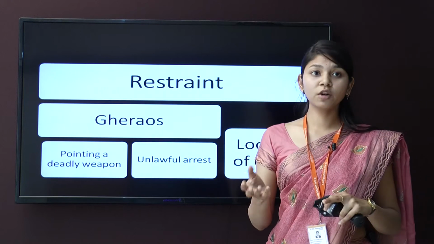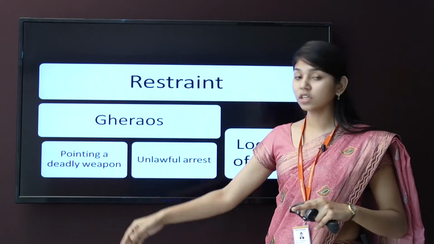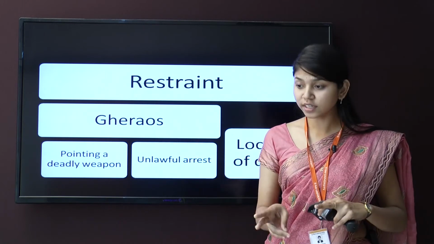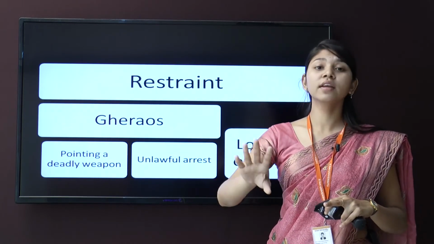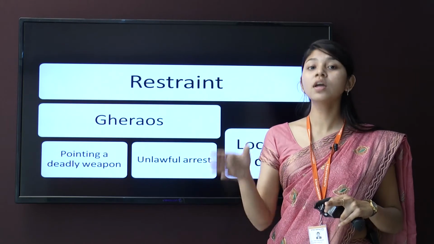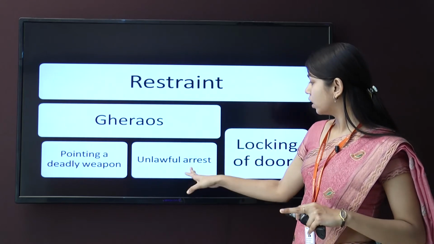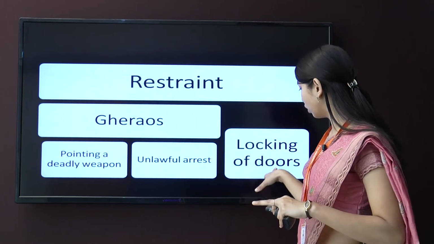There are many examples of this: restraint, pointing a deadly weapon. If a person points a deadly weapon and says you cannot go here and there, if you do that, I'll kill you, what is that person doing? Wrongful confinement or false imprisonment. Other examples are unlawful arrest and locking out of doors.